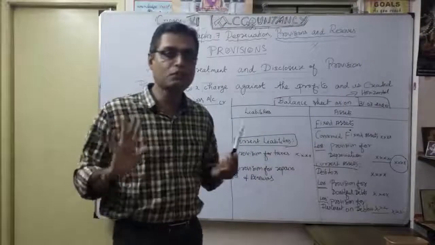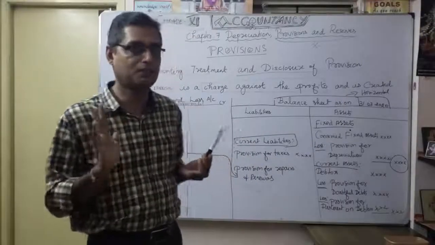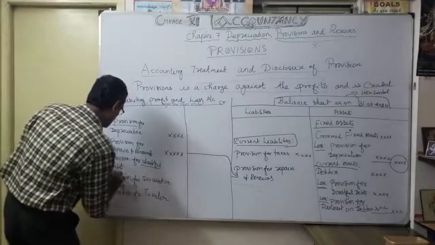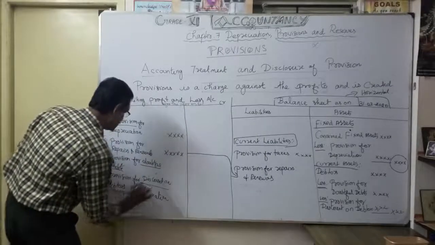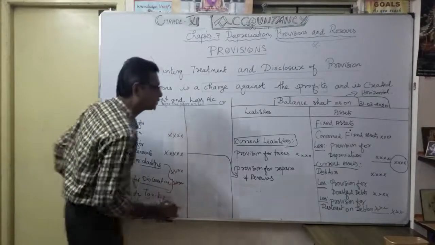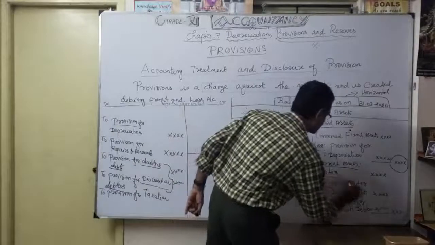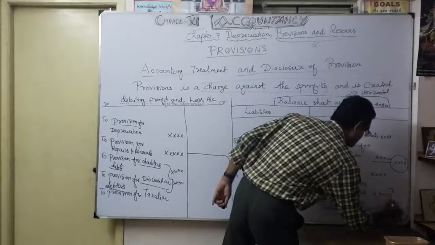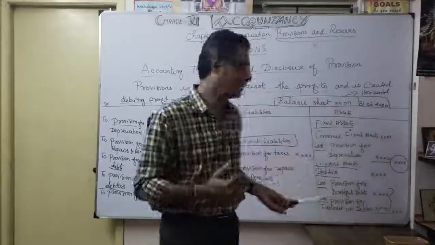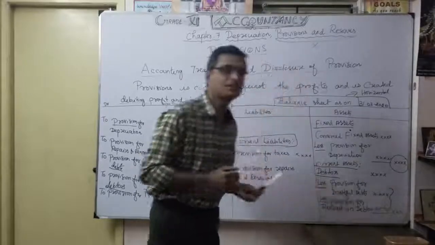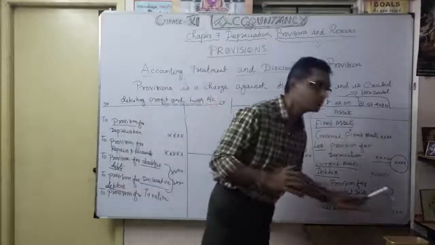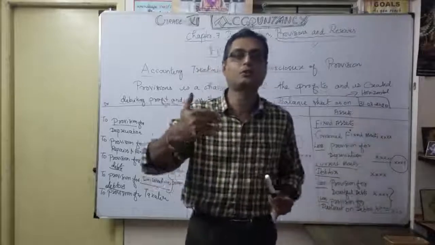So every year you want to maintain that provision. Repair definitely will come. Correct. Thereafter, provision for doubtful debts and discount on debtors. These both, first you want to show in profit and loss account. These two I am going to show where? In debtors. Correct. Under debtors you are going to deduct your provision for doubtful debts and provision for discount on debtors. So the outer amount is your correct value of debtors you are going to expect.